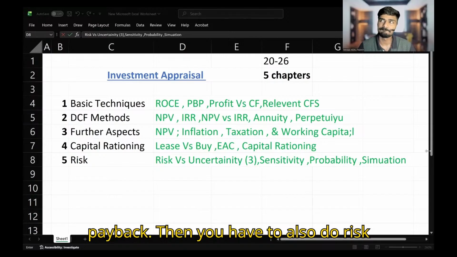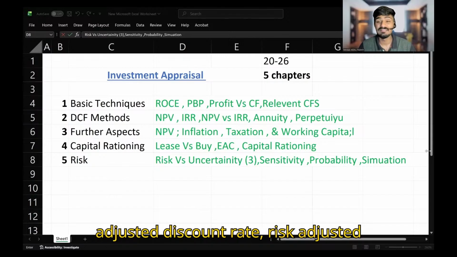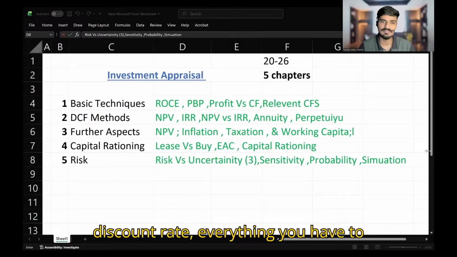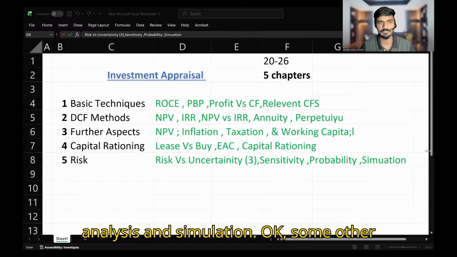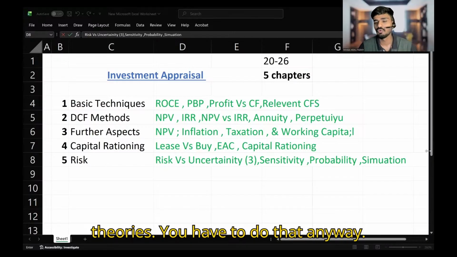Discounted payback period. Then you have to also do risk adjusted discount rate. Everything you have to learn. By the way, I'm mentioning sensitivity analysis, probability analysis, and simulation. Okay, some other theories also there. You have to do that.